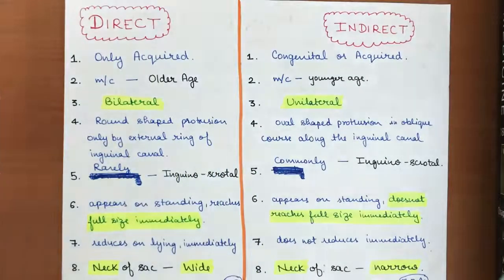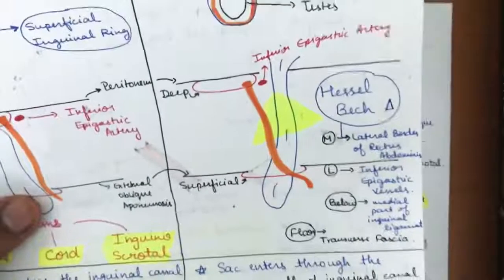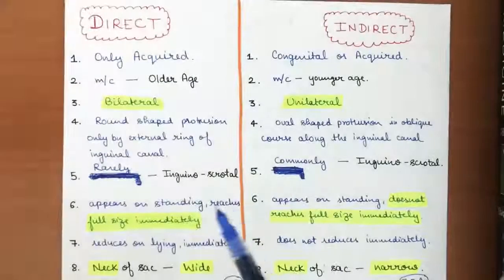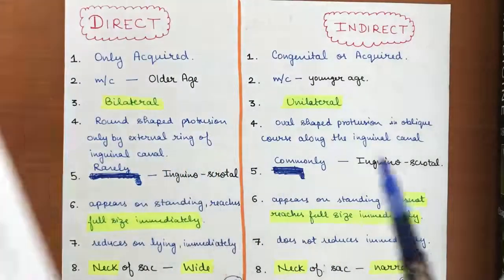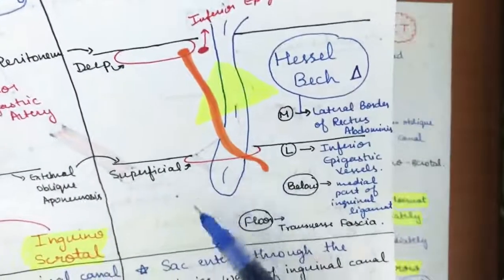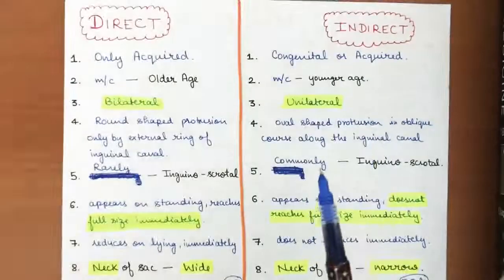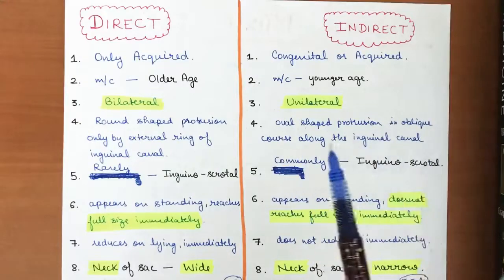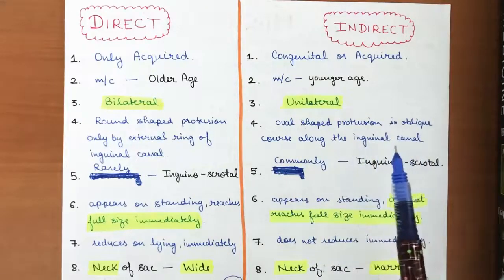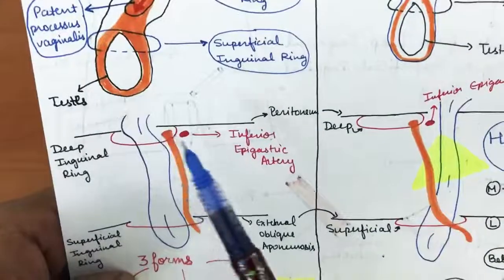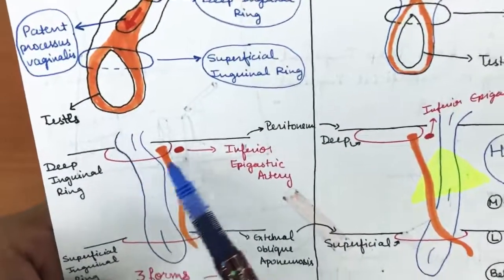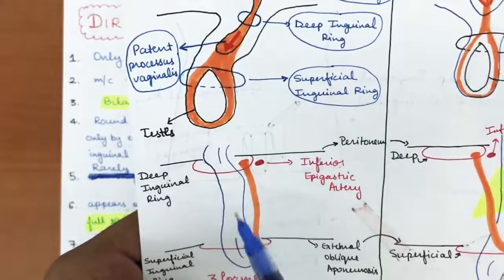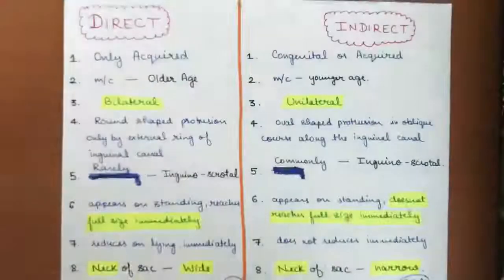So in direct hernia, as I have told you through this diagram, the protrusion will be through only the external ring of the inguinal canal. This will be the external ring, and the protrusion will be only through this part. While in case of indirect hernia, the protrusion will be across the oblique course along the inguinal canal, so it will be in the whole inguinal canal, from the internal ring and the external ring, it will be in both the rings.